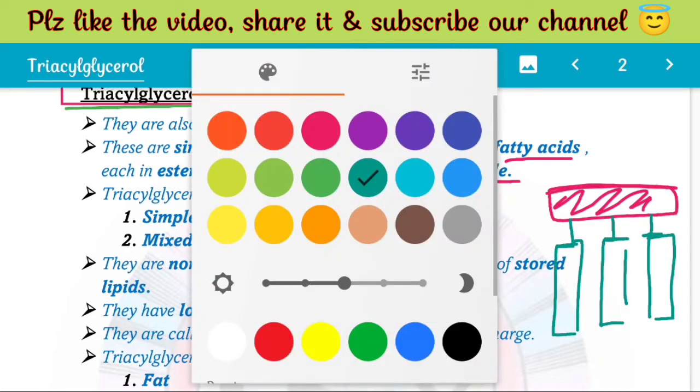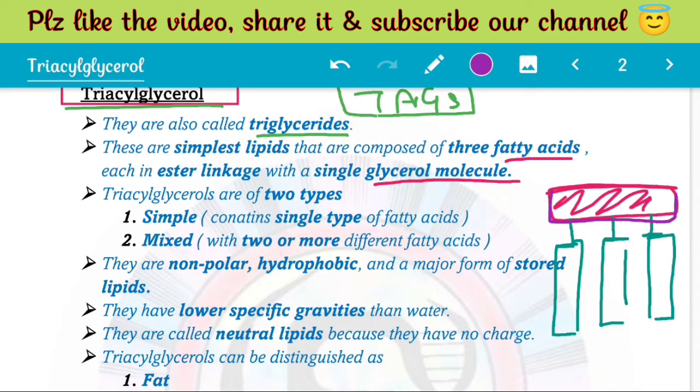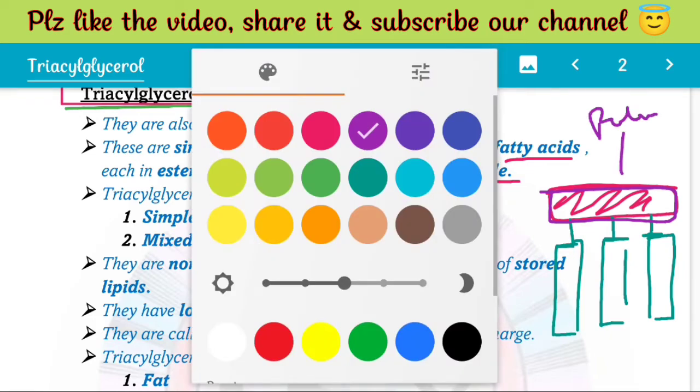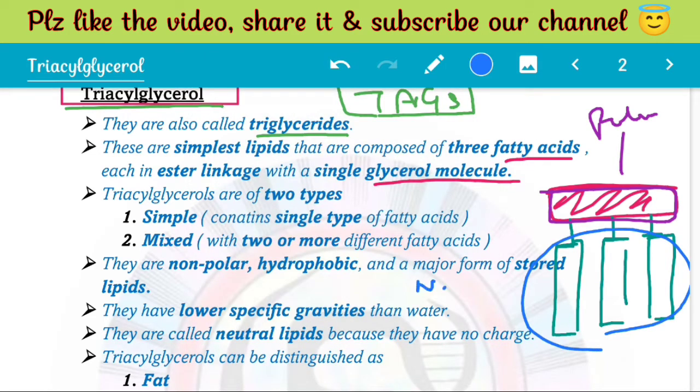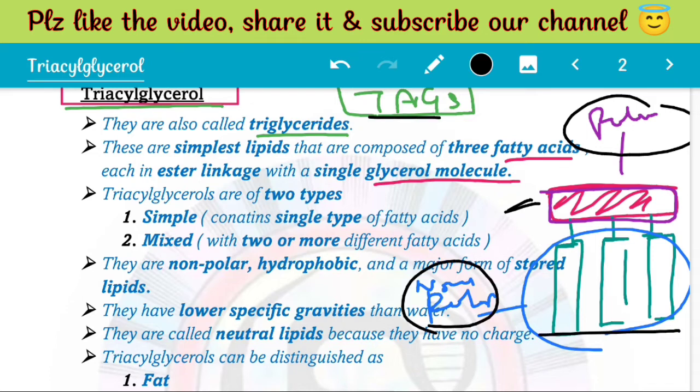Glycerol is an alcohol. Clear? So this is a polar structure, while these fatty acids are non-polar, because lipids are amphipathic molecules, meaning they have both a polar domain and a non-polar domain. The polar domain is the alcohol part, which is glycerol in the case of TAGs, and the non-polar part is the fatty acids.